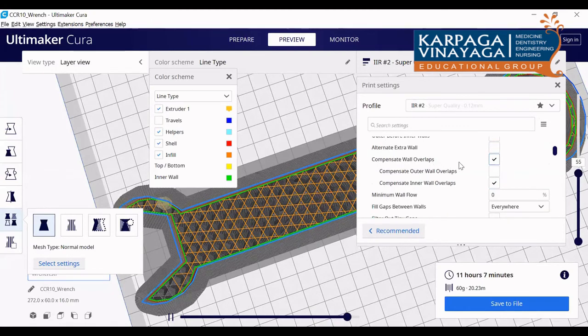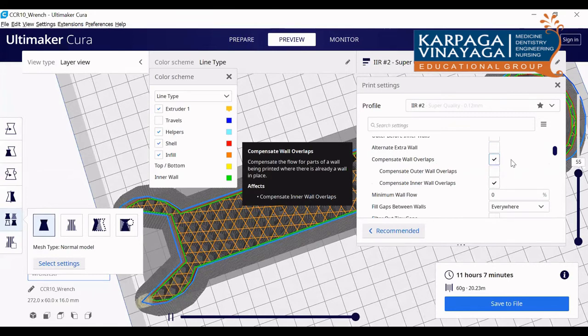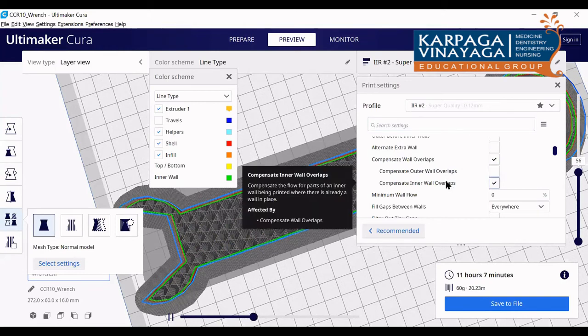Then the compensate wall overlap option is there. You have to tick that. What compensate wall overlap does is that some part of the infill will be overlapped with the wall. The inner wall will be overlapped with the infill, so that the adhesion between the infill and the wall will be more. We can give some percentage, so the compensation will be given by the software itself.